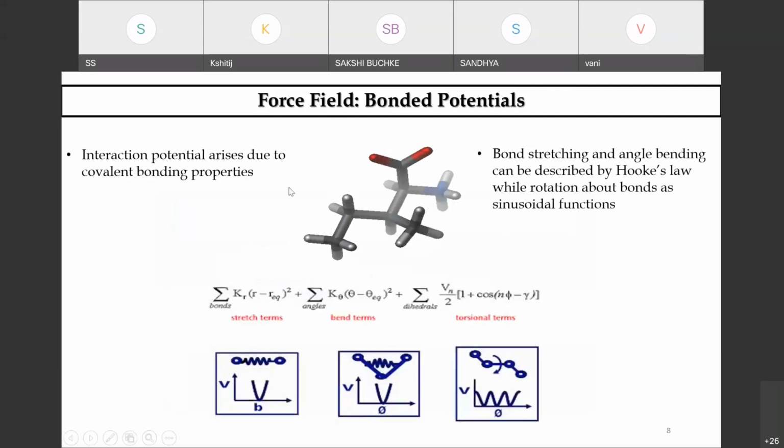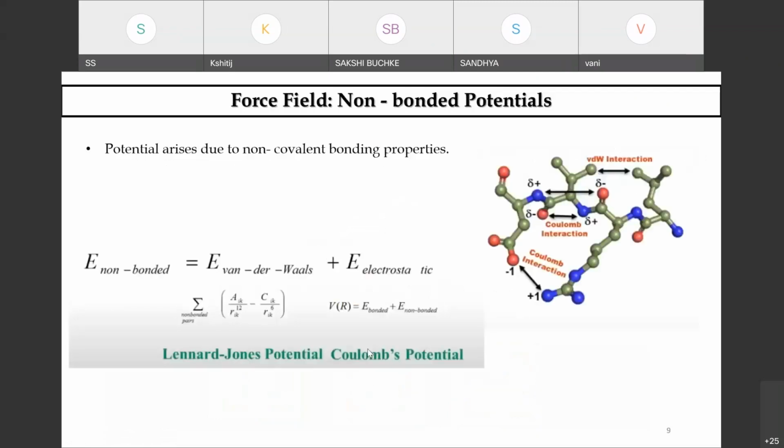The interaction potential arises due to the covalent binding properties, and the stretching and angle bending is described by Hooke's law, wherein the rotation about the bonds is considered as a sinusoidal function. So you can see the stretch terms, the torsion angles, etc., which are computed for your particular biomolecule of interest by the application of a force field parameter.